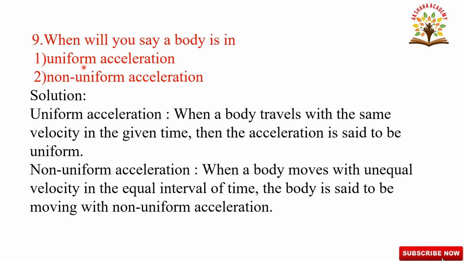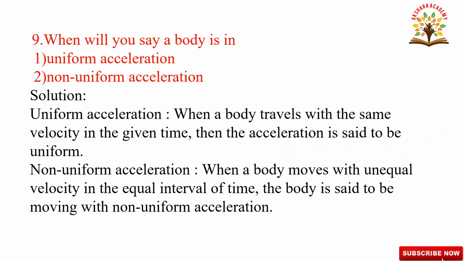In uniform acceleration, equal change in velocities in equal intervals of time. In non-uniform acceleration, unequal change in velocities in equal intervals of time. This is about uniform and non-uniform acceleration.